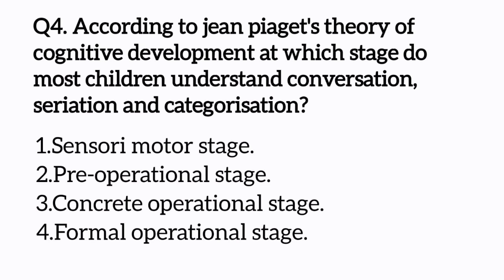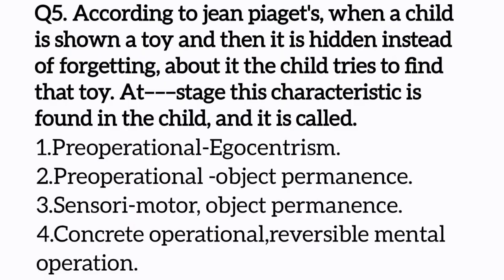This stage starts from 7 and ends at 11. According to Piaget, when a child is shown a toy and then it is hidden, instead of forgetting about it, the child tries to find the toy. At dash stage, this characteristic is found in the child and it is called dash. Options: pre-operational egocentrism, pre-operational object permanence, sensory motor object permanence, concrete operational reversible mental operation.